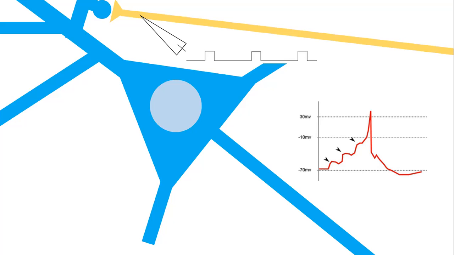Now instead of giving a strong current pulse, if we give multiple weak current pulses, then also there is a probability that an action potential could be generated, because EPSPs can add up one on another, and that could lead the neuron to fire an action potential.